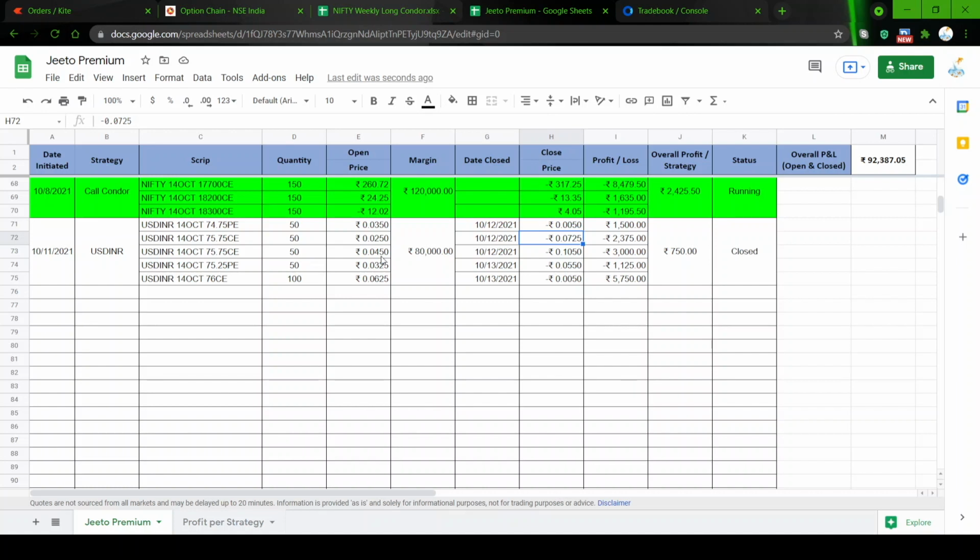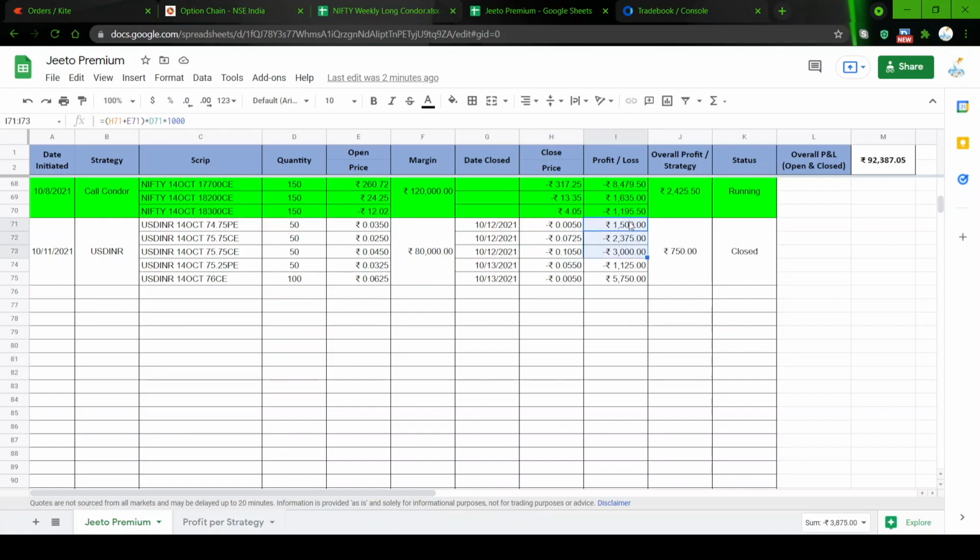What happened? The market was so volatile that this premium doubled and then went up. It was very difficult to hold this trade, because in this option there was nothing left to compensate. This was already at 0.005, almost at the max profit level, but the call side was bleeding like anything. So I had to take the loss. I quickly went and closed this trade also, which lost another 3000 rupees. It was a dumb mistake.